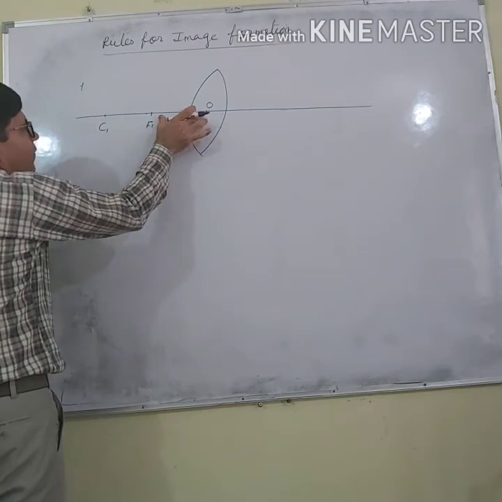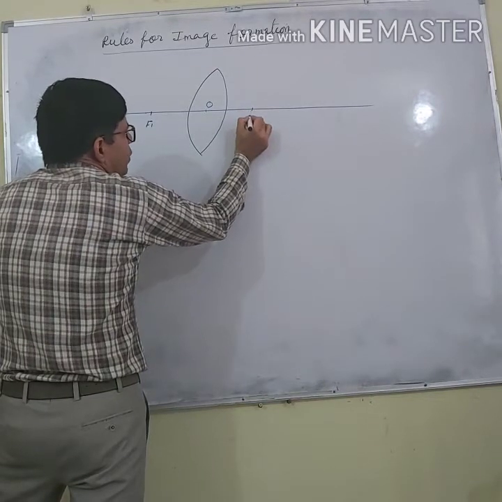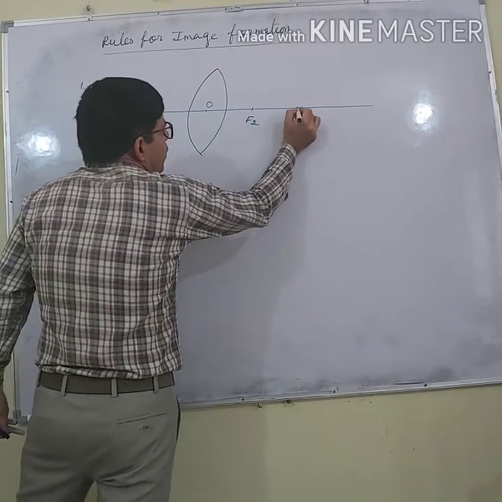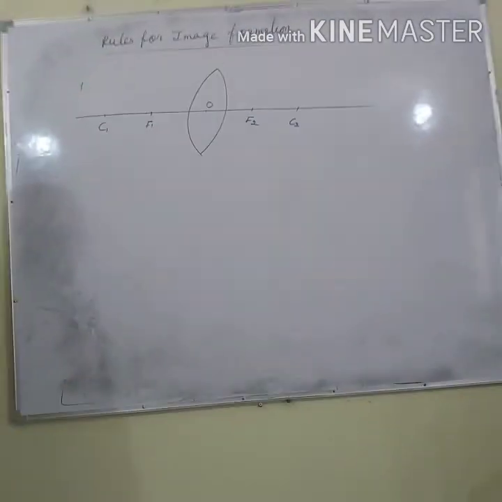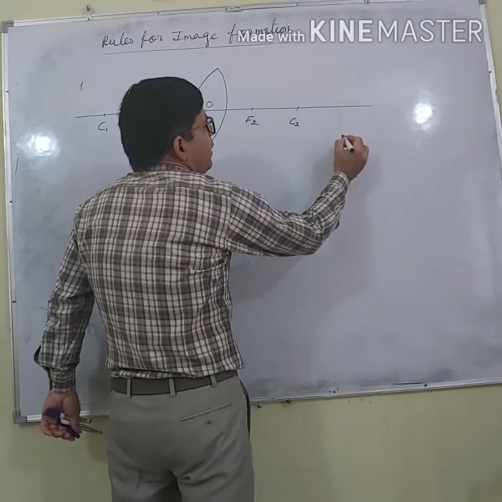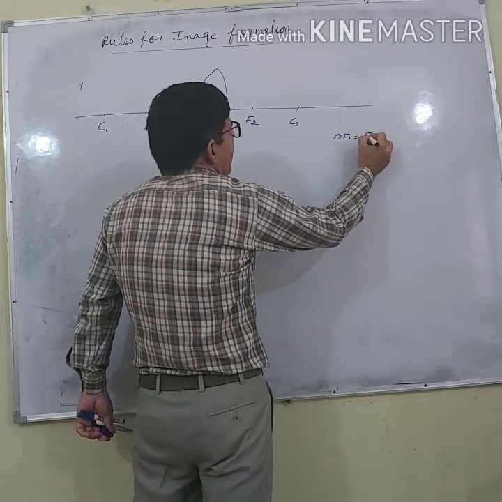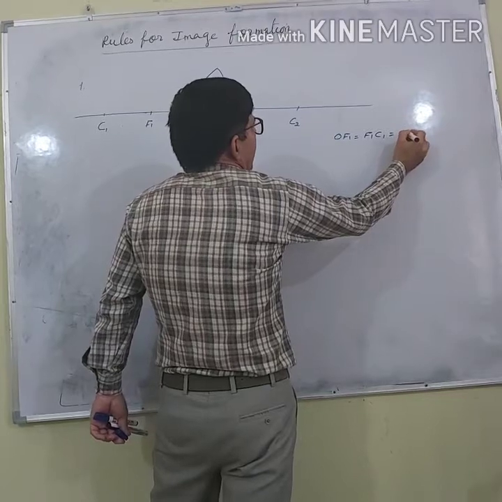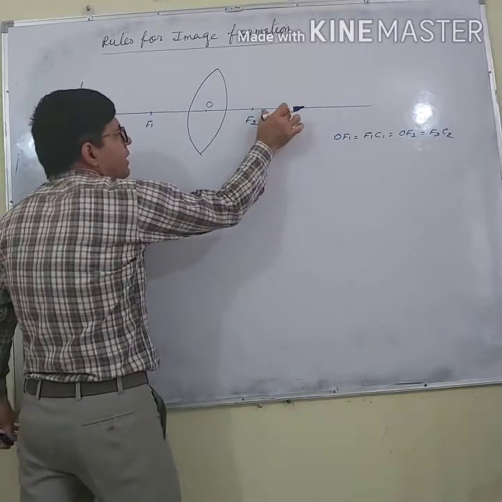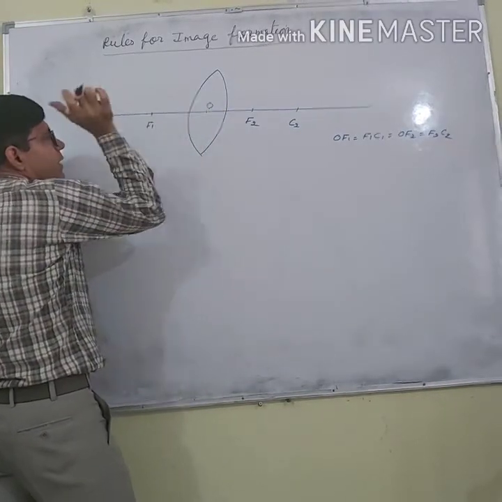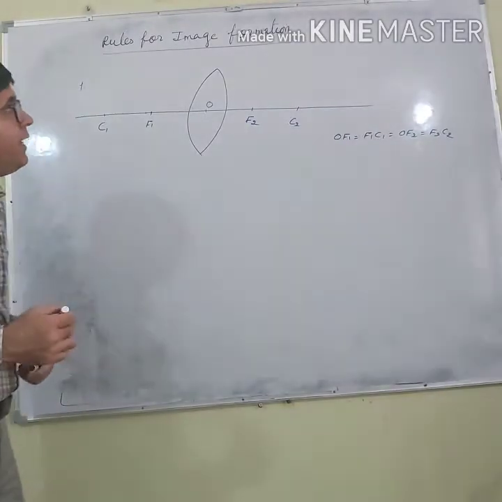I am taking OF1 equals C1F1 and it equals OF2 and F2C2. Now draw the diagram in such a way that OF1 equals F1C1 equals OF2 equals F2C2. All these distances must be equal. Otherwise, we will not be able to make the correct diagram.